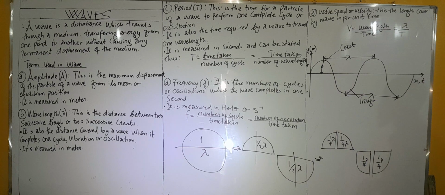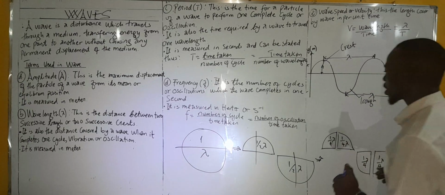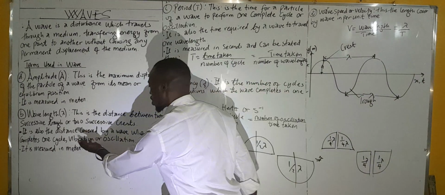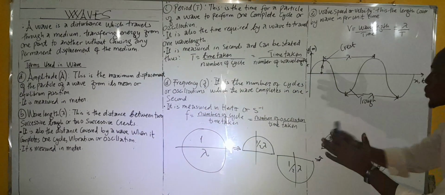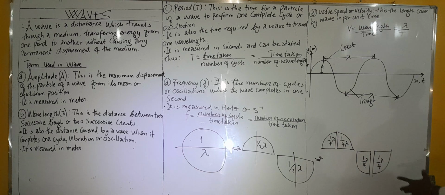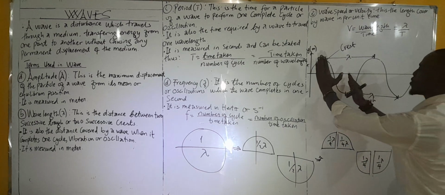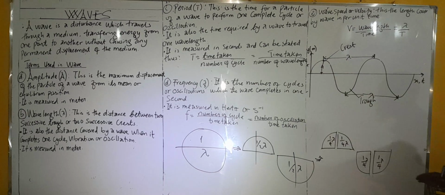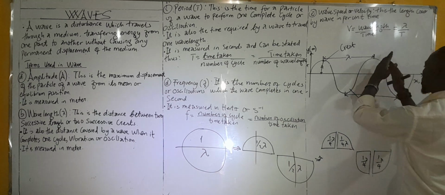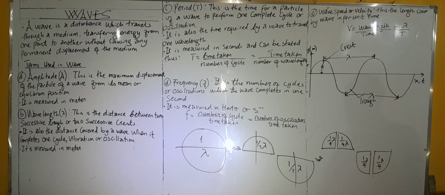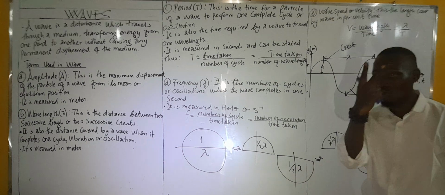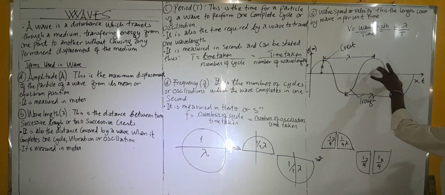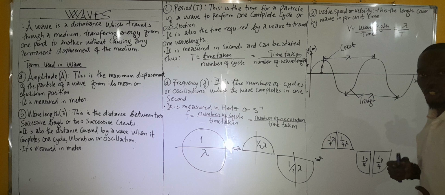Okay, let's see how we solve some other question. Now, the distance that is covered when you complete one circle, can you show me the circle? This and this, if you put them together, is a circle. So if I ask you, how many wavelengths are here? You tell me the wavelengths are 2. 1, 2. Do you understand?